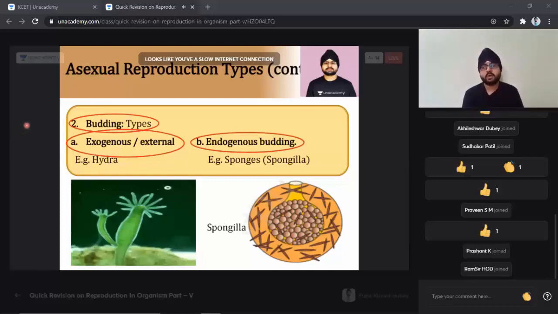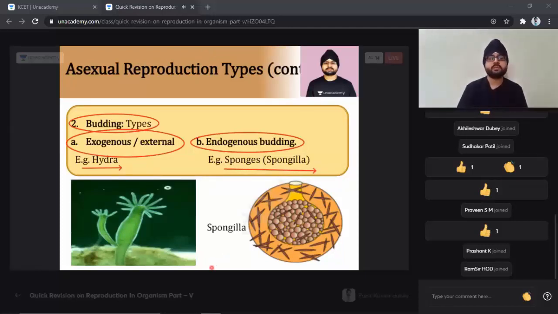For endogenous budding, the example is the sponges. In the case of sponges, in the endogenous body, we find that it is Spongilla. Let me write a little about Spongilla. Spongilla is an exception. Under Porifera, it is the only freshwater sponge. So I'll write it over here: it's an exception, students. It is the only freshwater sponge which is available.